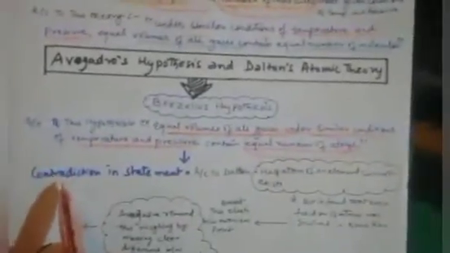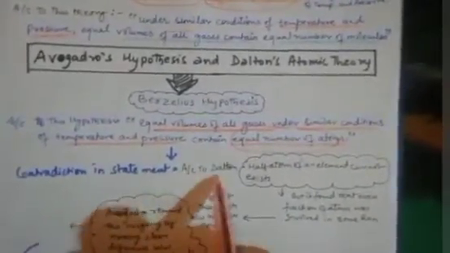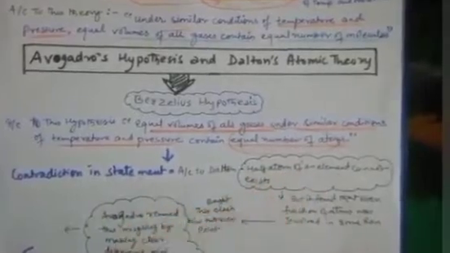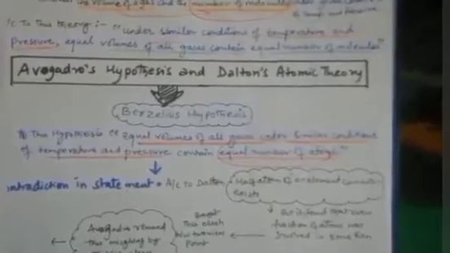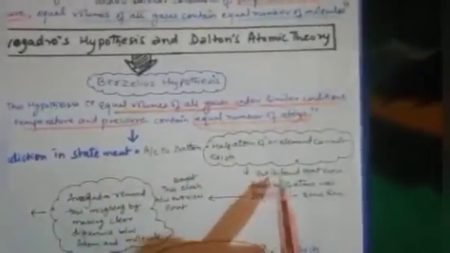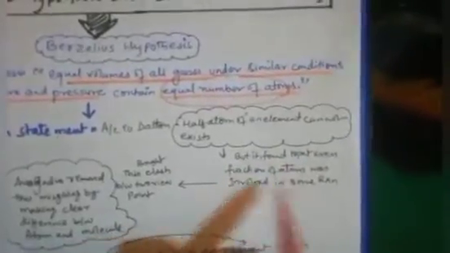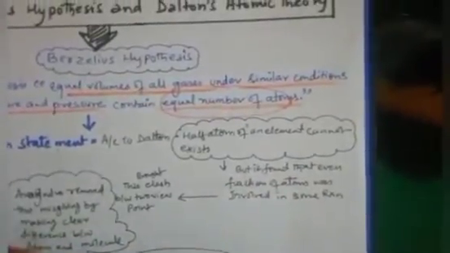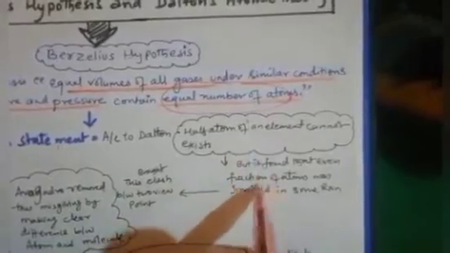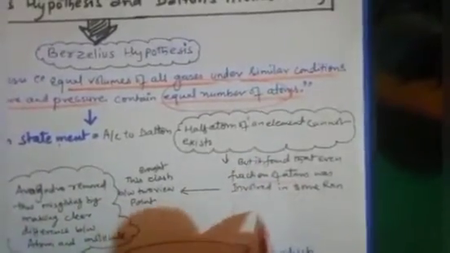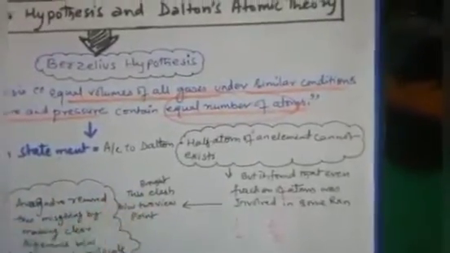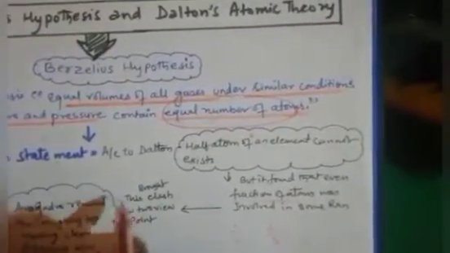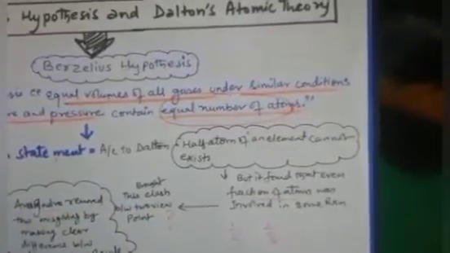Okay, so the contradiction in this statement is that, according to Dalton, half an atom of an element cannot exist. Dalton was saying that whenever an atom reacts in a chemical reaction, half an atom will never be there. But later it was found that in some reactions there was half an atom also, a fraction of an atom, 1/2 atom, 2/3 atom also. This is called a fraction. So it brought a clash between two viewpoints.